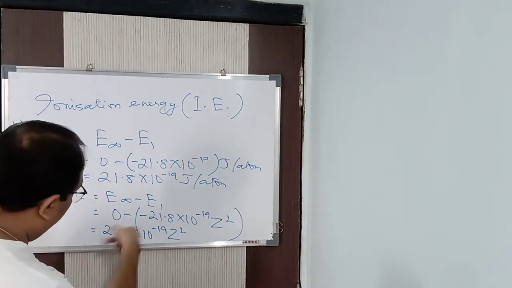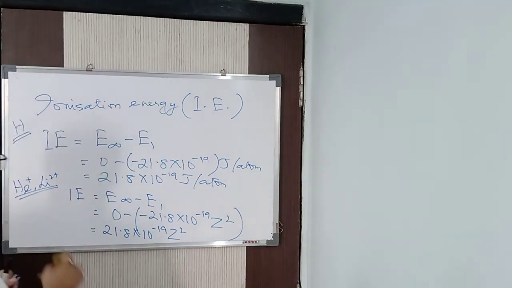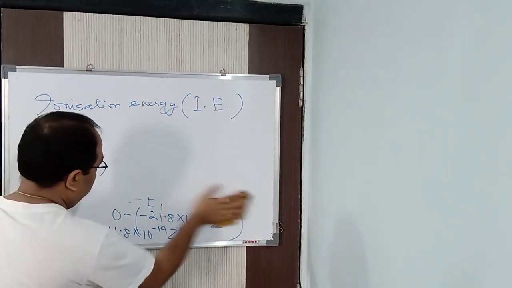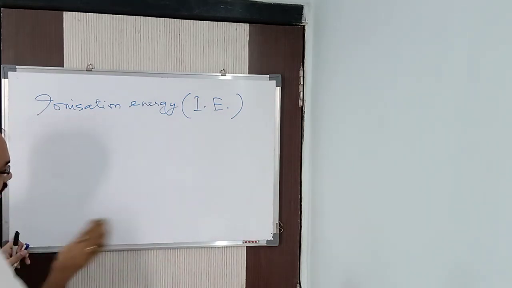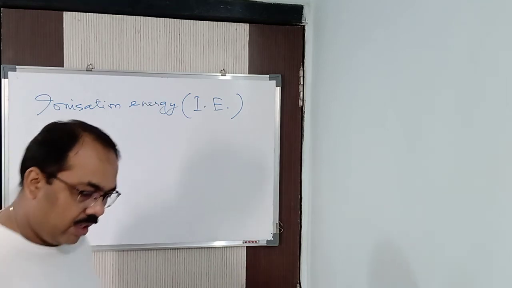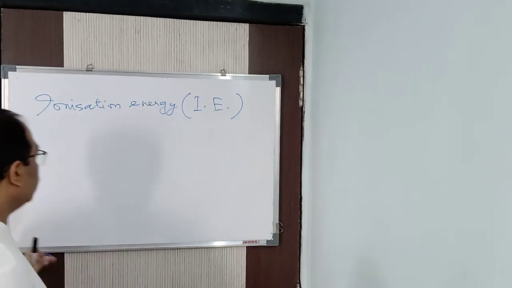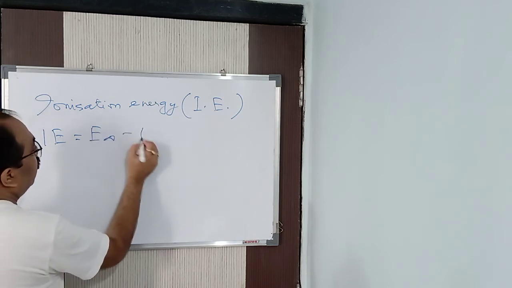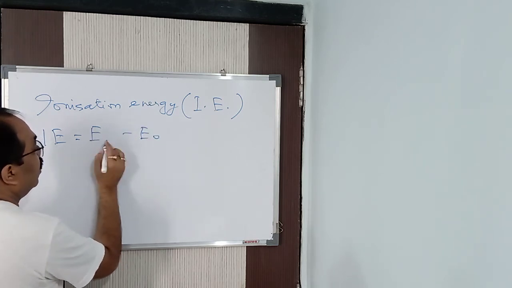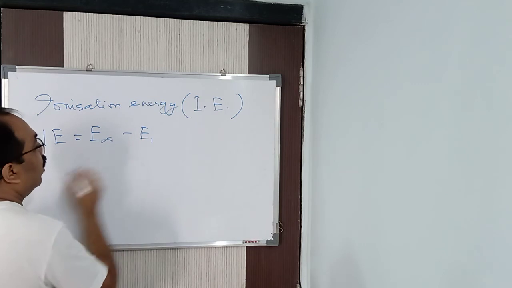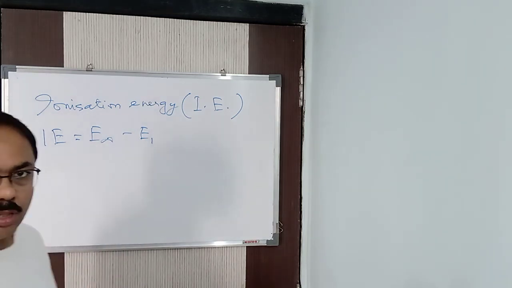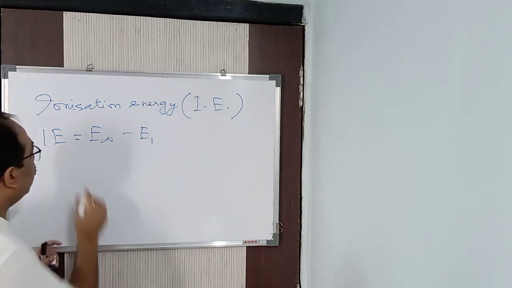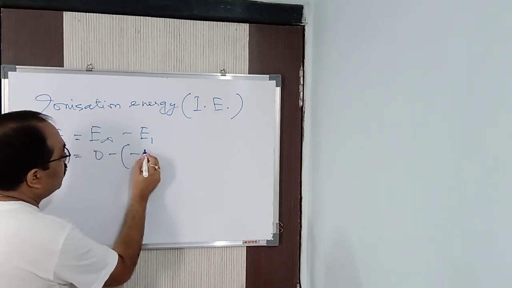Now this value, I can sum it up into an easier form. I can write it in a different manner also. Ionization energy, as I just told you, is E infinity minus E1 for hydrogen-like particles. This is 0 minus of minus.